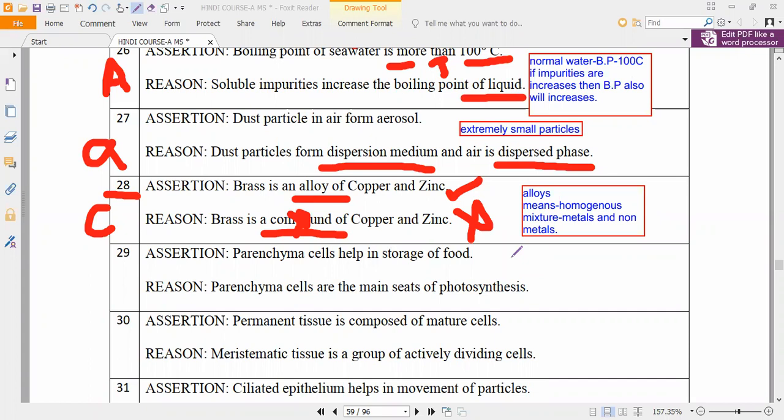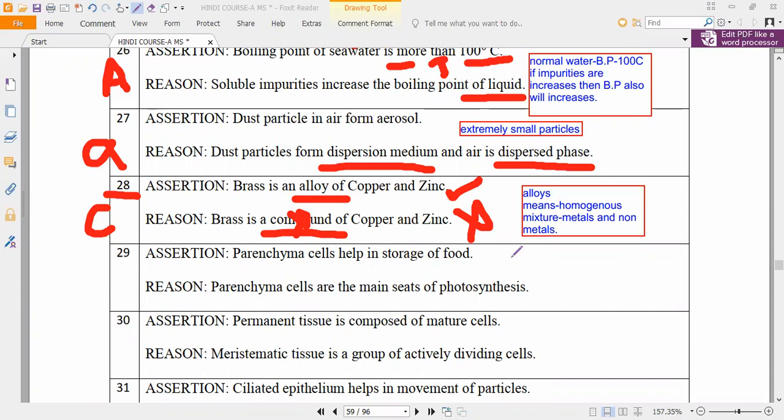The 29th one you can see here. Parenchyma cells help in storage of food. They are asking assertion: parenchyma cells help in storage of food. You have four types of cells, I think: parenchyma, sclerenchyma, collenchyma, and what is another type, Jayvarshini? We have different kinds of cells, correct? So now they are asking, parenchyma cells help in storage of food.